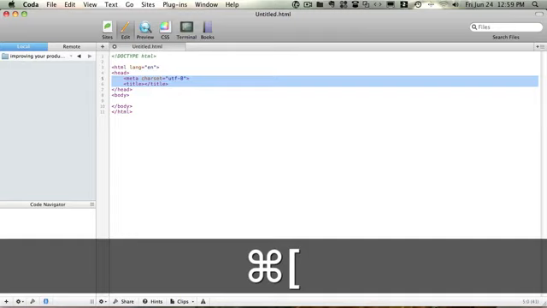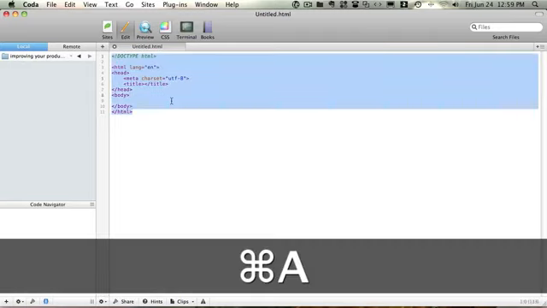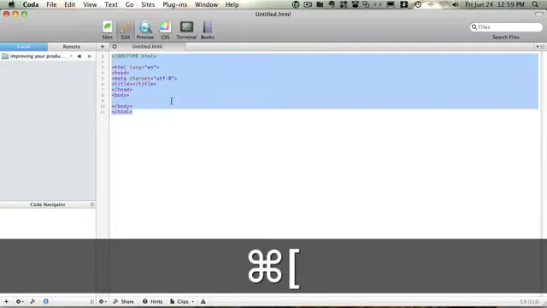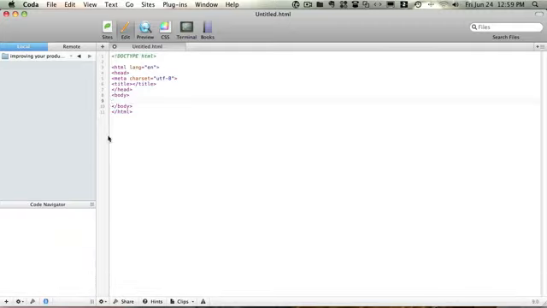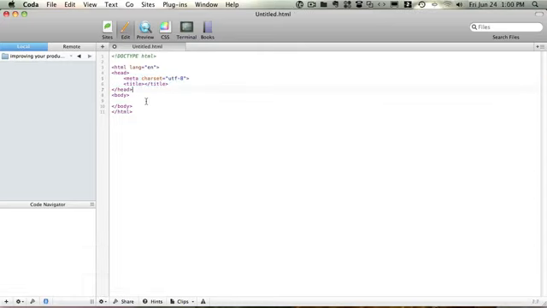Very, very easy. And that's very useful because imagine someone sends you a large HTML file that looks something like this and has just all the code aligned to the left. Then, well, you kind of have to go ahead and indent your code to make it easier to read. So these two shortcuts come in handy.